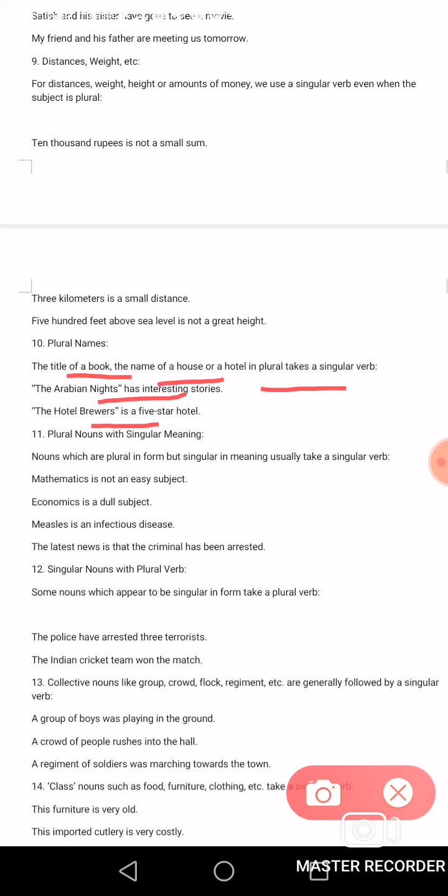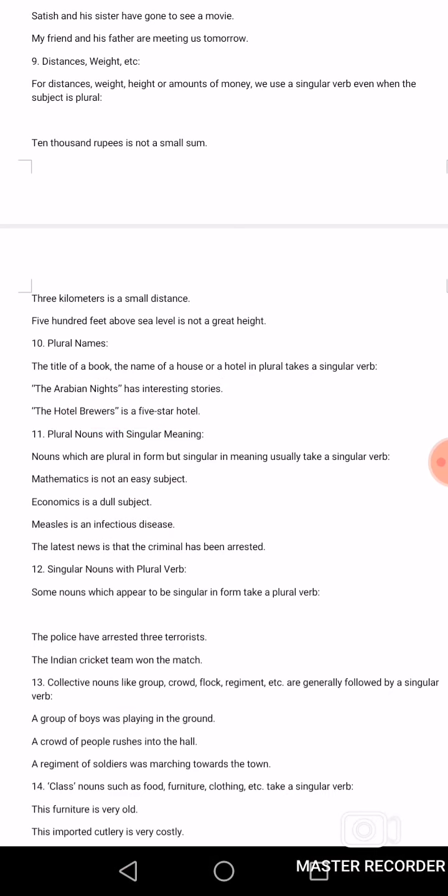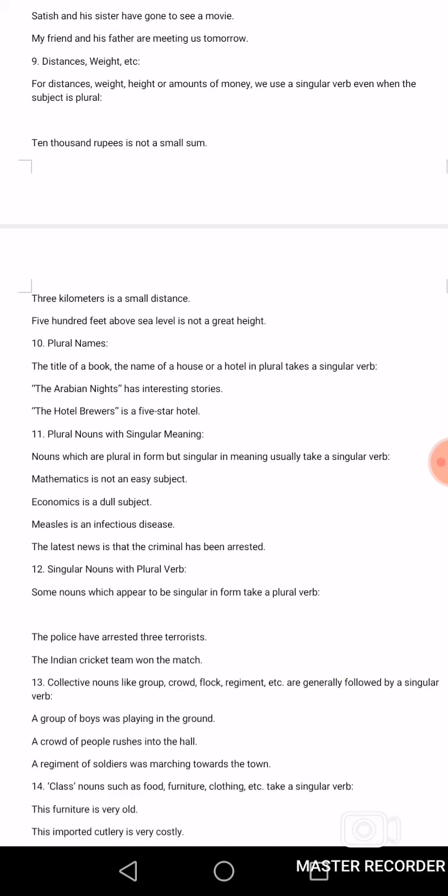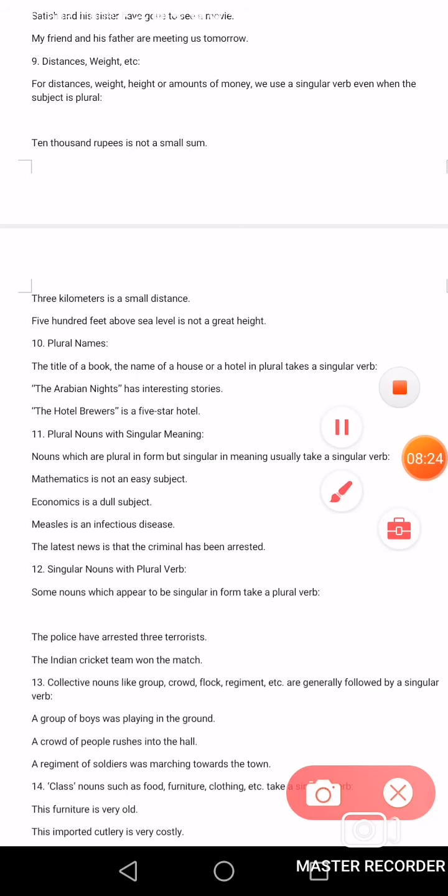Next point is plural nouns with singular meaning. Nouns which are plural in form but singular in meaning usually take a singular verb. Mathematics is not an easy subject. Next, economics is a dull subject. Measles is an infectious disease. The latest news is that the criminal has been arrested.